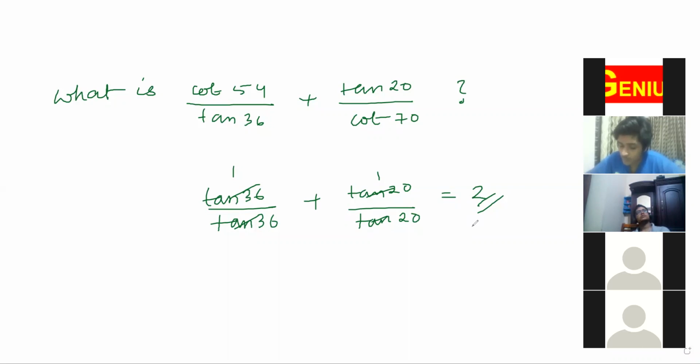They can ask up to 7 questions from this chapter. So study the trigonometry chapter very thoroughly. Study all the formulas, and study the values that I have given today.